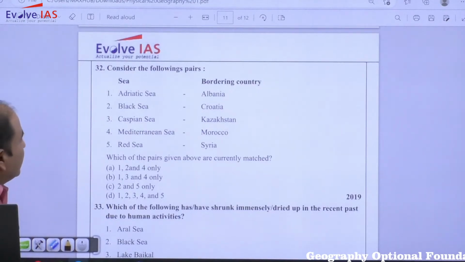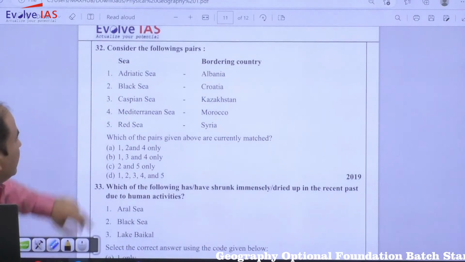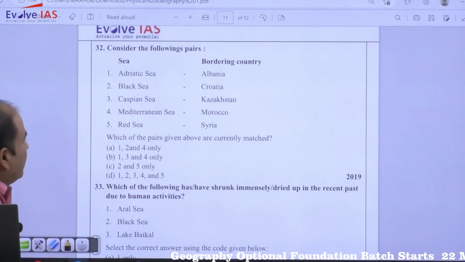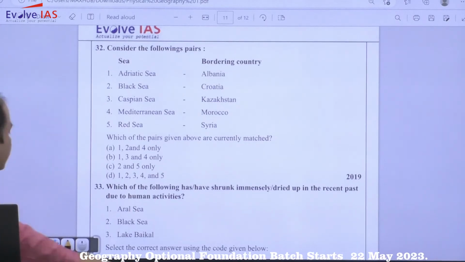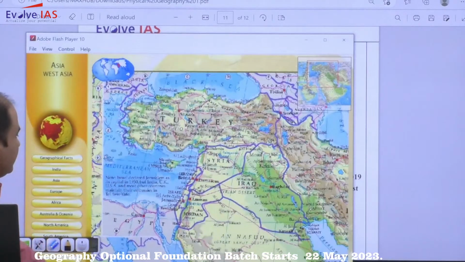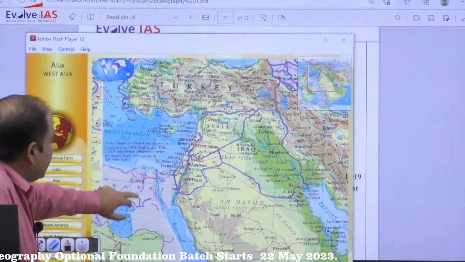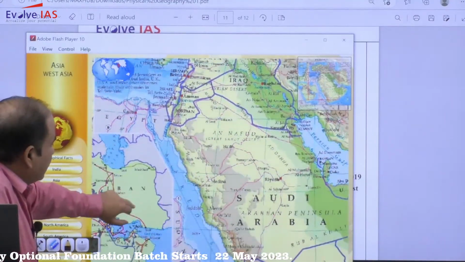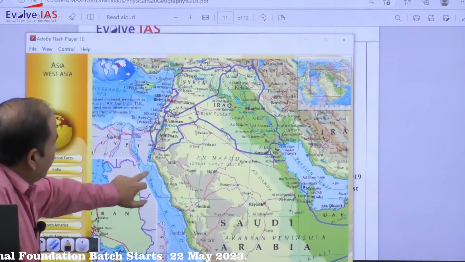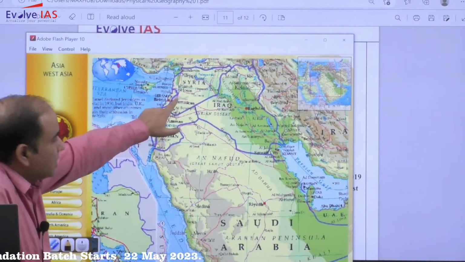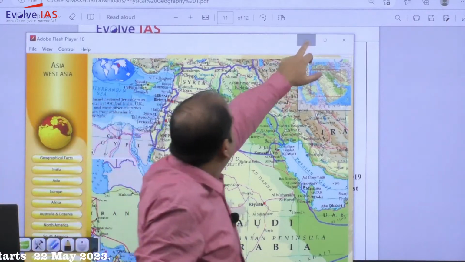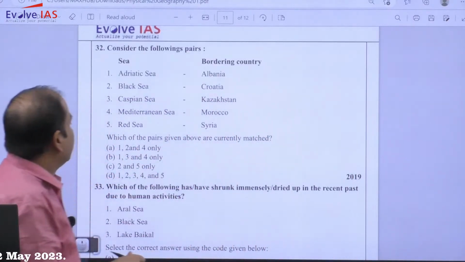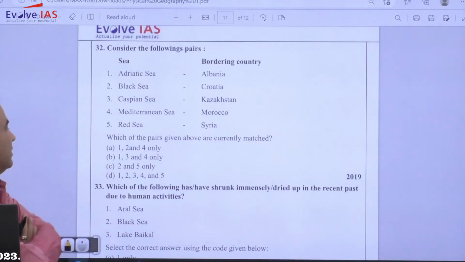So you will consider the following pairs. Which of the pairs given above are correct? So if you look out, the Red Sea is here. Syria is there. So Red Sea, Syria, correct or not correct?